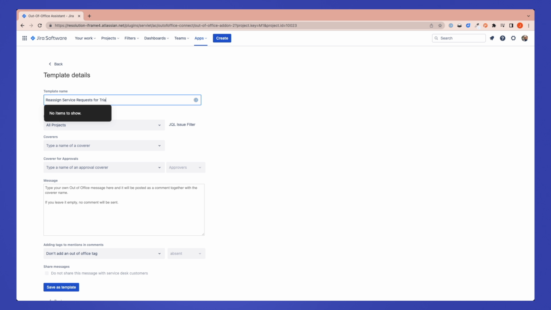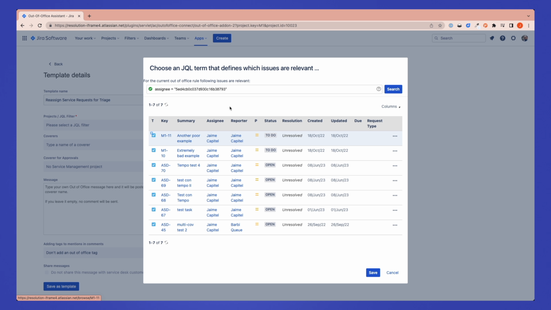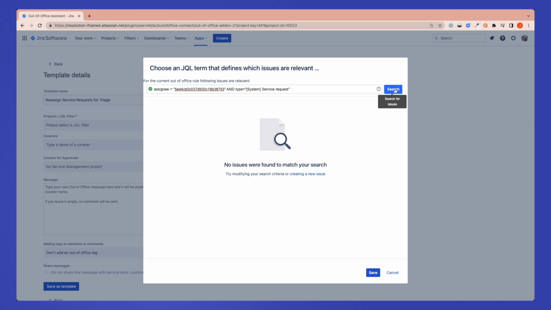Note, there are no dates here. We just need to decide what happens when the plan comes in from Tempo. It's really important to decide carefully to which projects or issues the template will apply. So I'm going to create a JQL filter. In this case, I only want the template to be triggered for service requests, no matter in which project. And I can see that there are no service requests currently assigned to me.